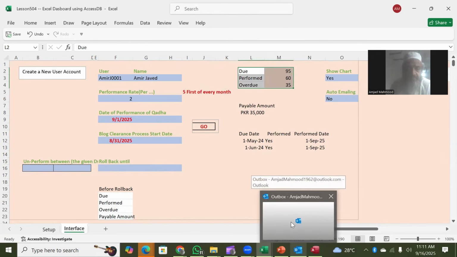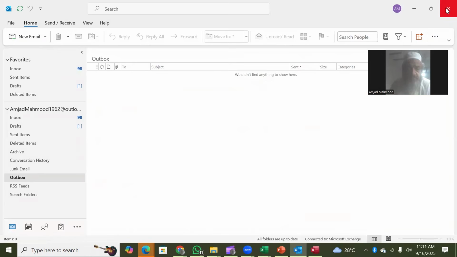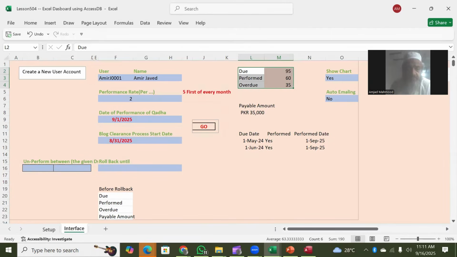So this is the outbox, and the outbox is open, so let's close it. Now no Outlook is running. It will automatically decide whether to run Outlook, or if it is already running, it can proceed to the next step.